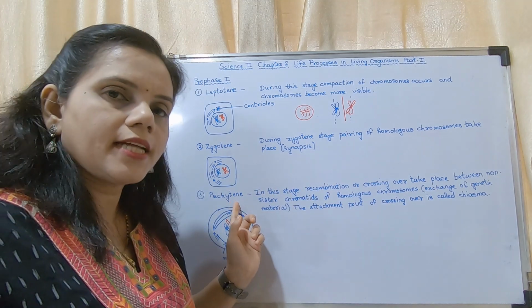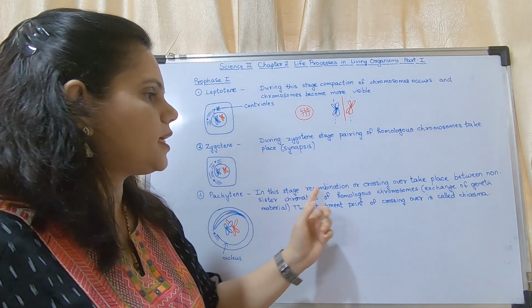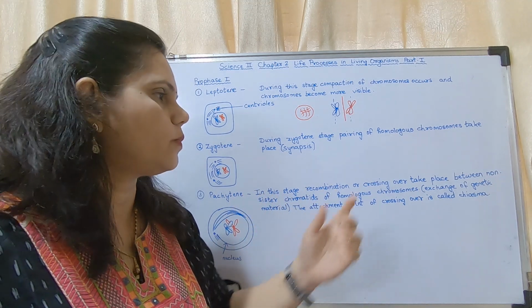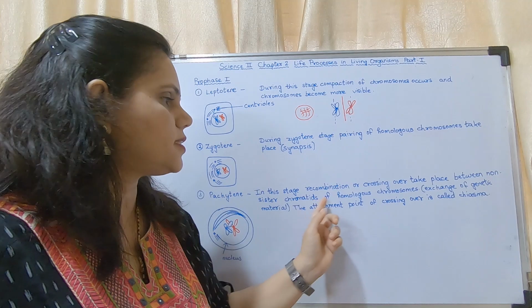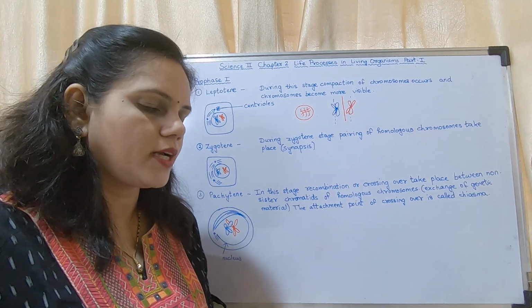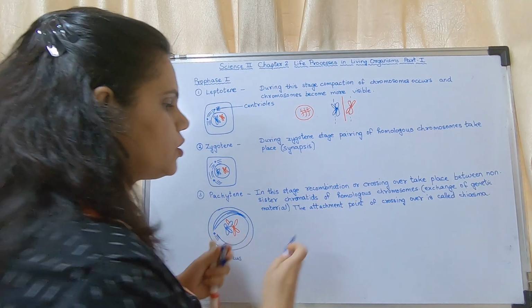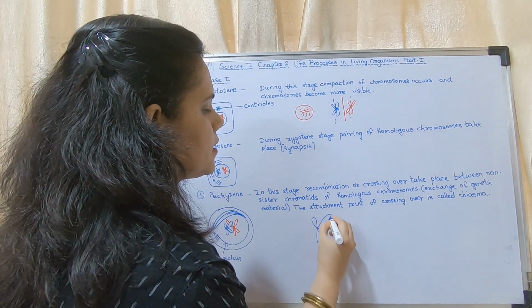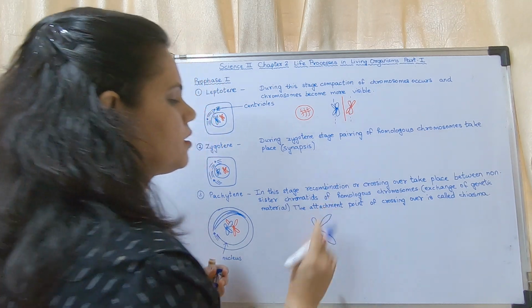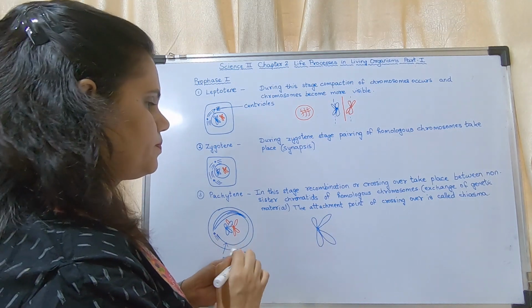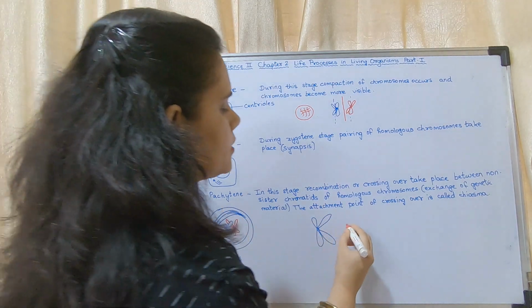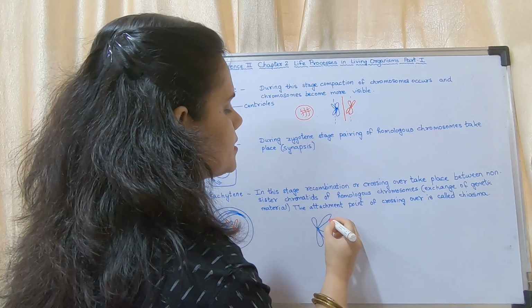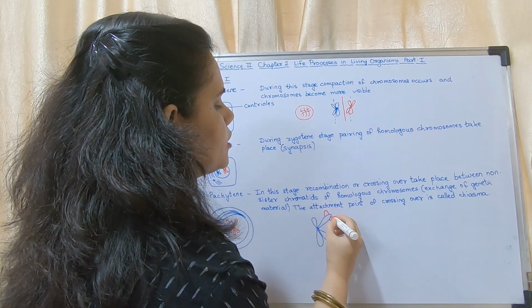In the third stage, that is pachytene, recombination or crossing over takes place between the non-sister chromatids of homologous chromosomes. I will show you. This is one chromosome. This is the other chromosome.